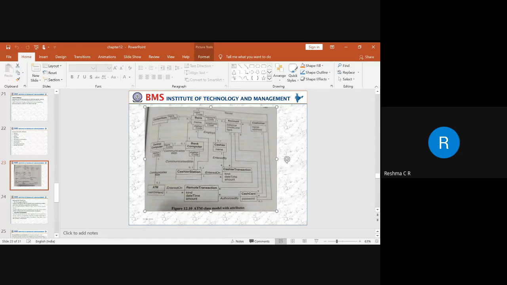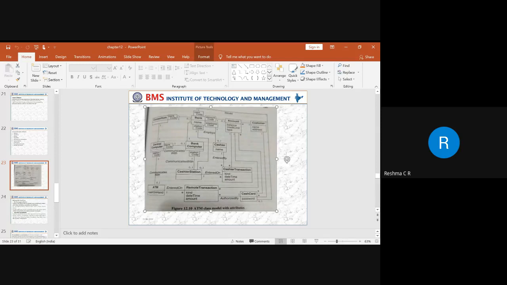It will communicate all the details to the central computer. Again, you can see here the central computer has a qualified attribute called the bank code. So through the bank code, all the details will be entered into the bank computer and it will be available to the bank. That is how we are trying to model the ATM class with respect to the attribute.